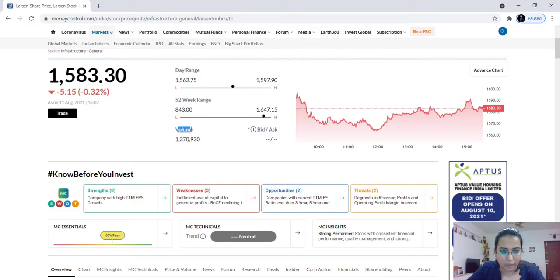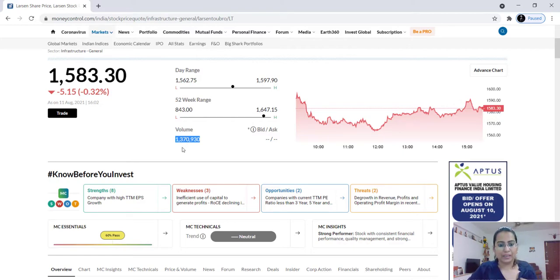Now here is the volume. You can see this is the volume which has been mentioned. Now what does the volume mean? Volume means the number of shares that have changed hands today. So suppose I am selling and you are buying, it will not be counted as two transactions. Like I have sold 100 shares and you have purchased 100 shares. In this volume, it will not come as 100 plus 100, that is 200.